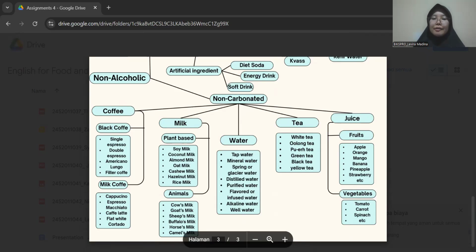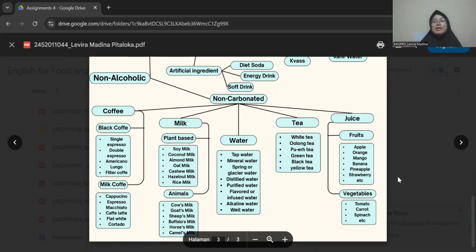Pu-erh tea is a fermented tea from China known for its earthy flavor and aging process. Green tea is a lightly processed tea with a fresh, grassy flavor retaining its natural antioxidants. For the next is black tea, a fully fermented tea with a strong, bold flavor and higher caffeine content. And for the last is yellow tea, a rare, lightly fermented tea with a mellow, smooth flavor, more delicate than black tea.